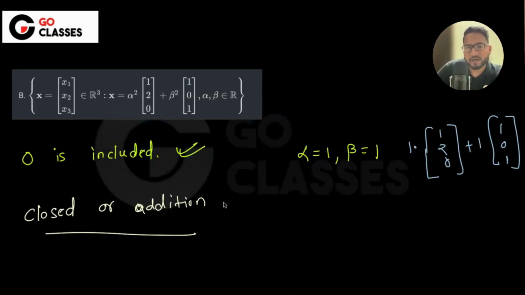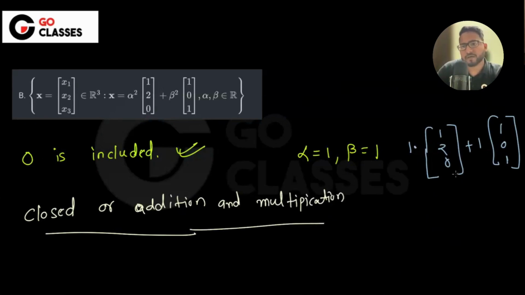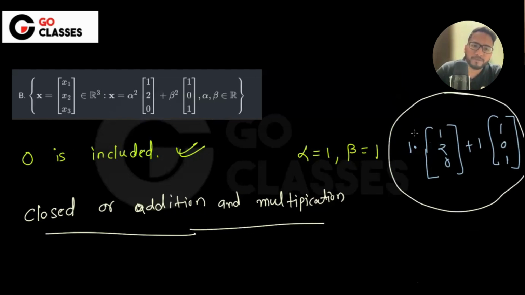You can say actually these both boil down to the same thing, but still, multiplication. What do you mean by that? Let's suppose this vector is there. Now you multiply by any scalar here. Let's suppose C is any scalar here. You multiply. Then don't you think that C into this vector should also be a part of the space?